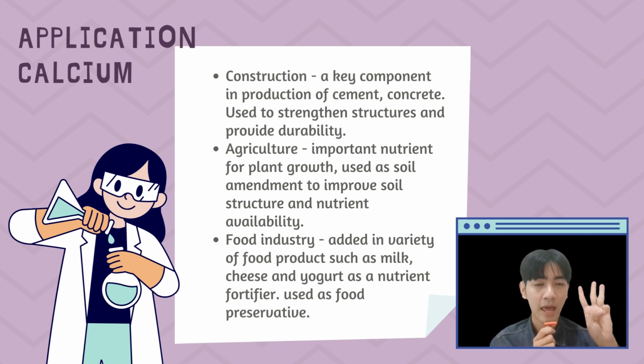There are three applications, which are construction, agriculture, and food industry. In construction, calcium is a key component in the production of cement and concrete. Calcium is used to strengthen the structure and provide durability. Second, for agriculture, calcium is an important nutrient for plant growth and used as a soil amendment to improve soil structure and nutrient availability. And lastly, food industry.